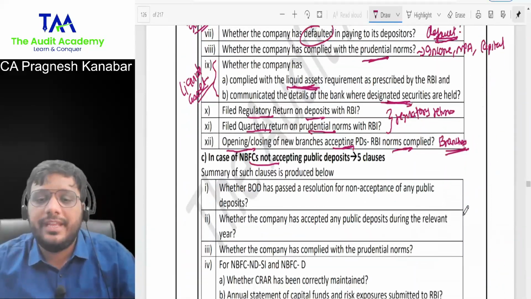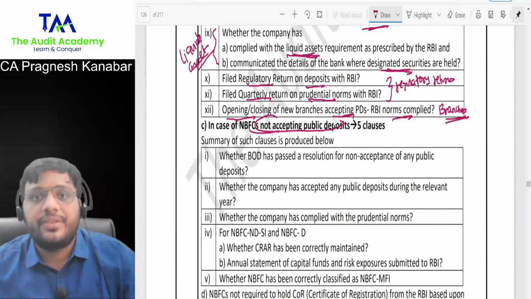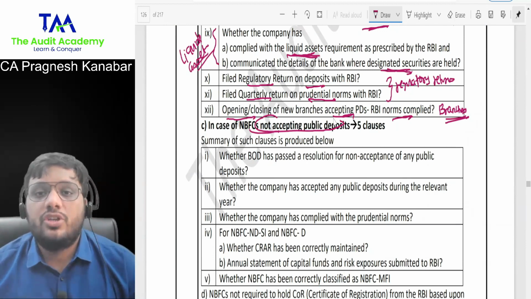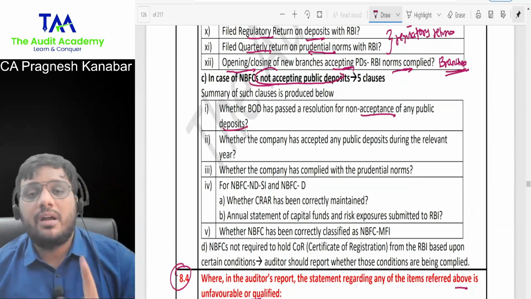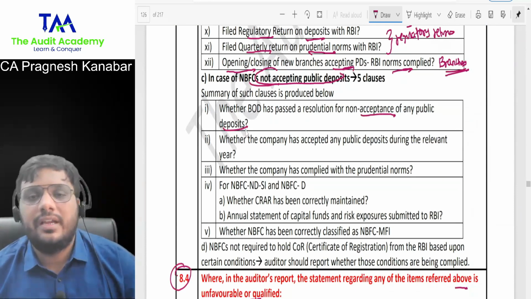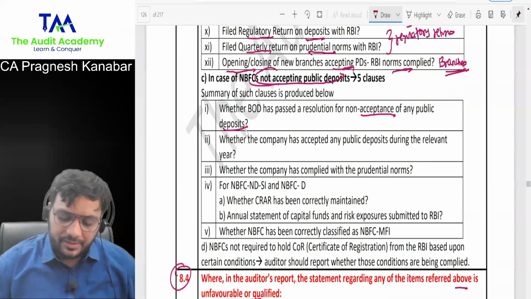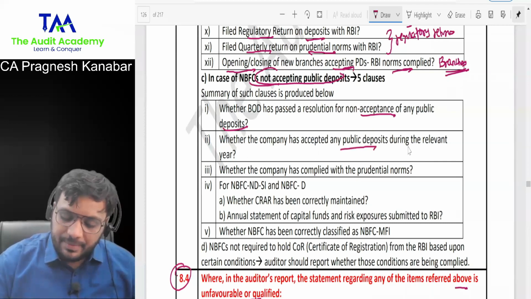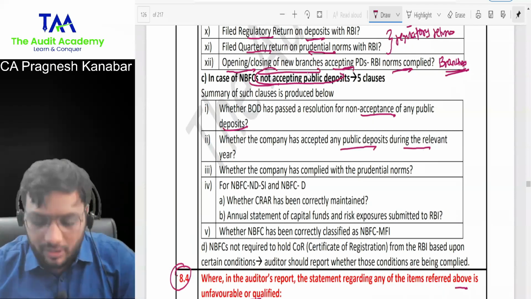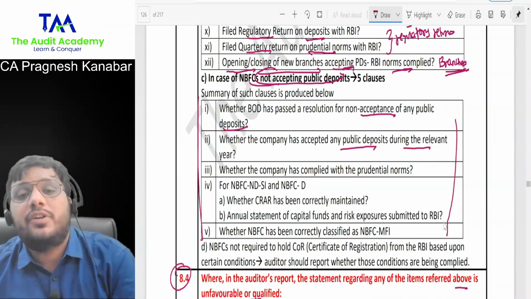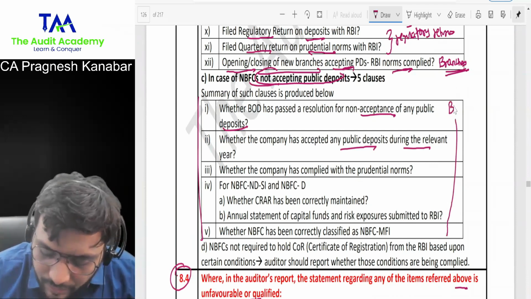Okay. Next, in case of NBFCs not accepting public deposits, first of all, the board of directors should have passed a resolution for non-acceptance of any public deposits. The company should pass a resolution so that every single employee and officer is aware that they are not supposed to accept public deposits. Next, whether the company has accepted any public deposit during the relevant year. They are not supposed to accept. We are talking about this particular set of clauses for such NBFCs which are not supposed to accept deposits. So first, they should have a board resolution.